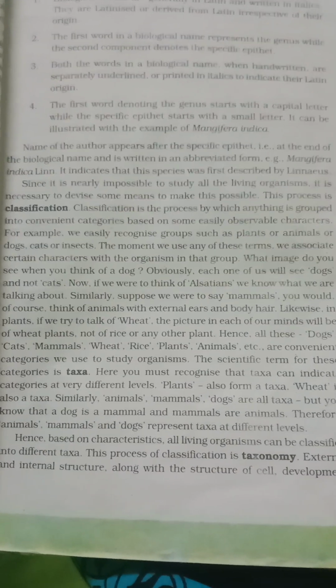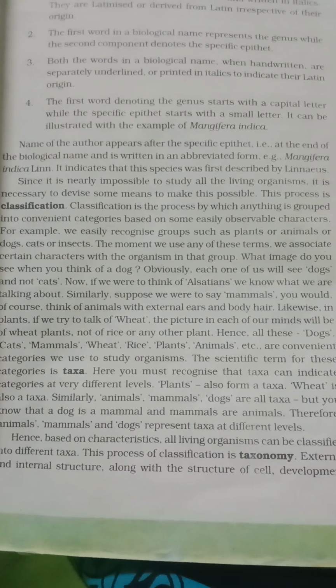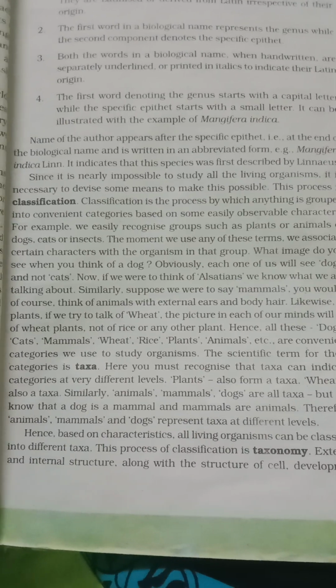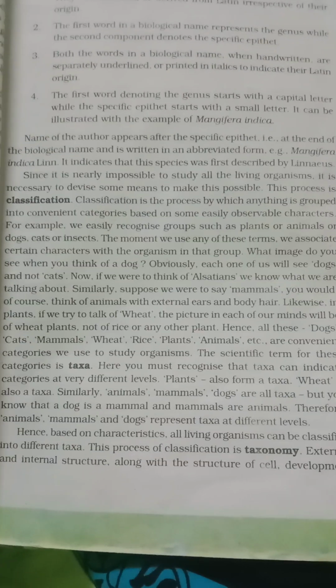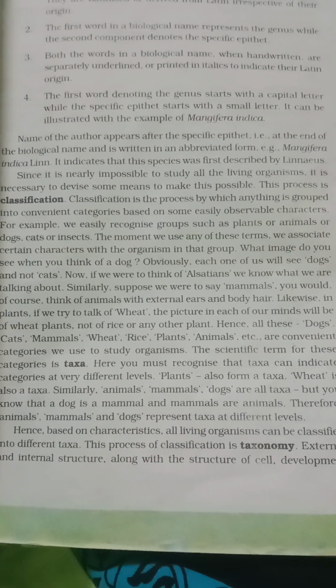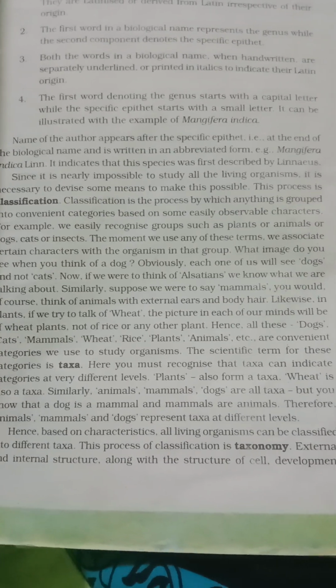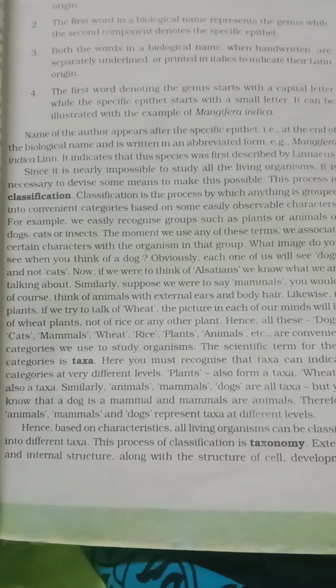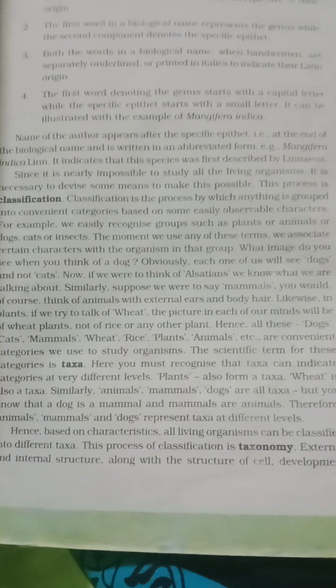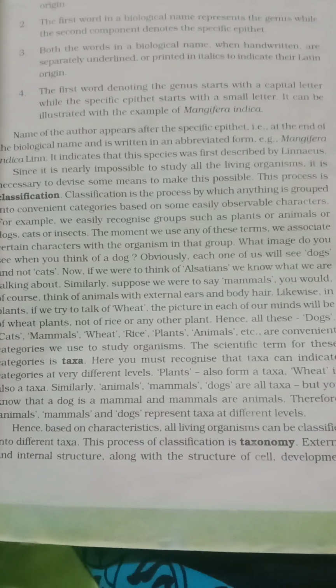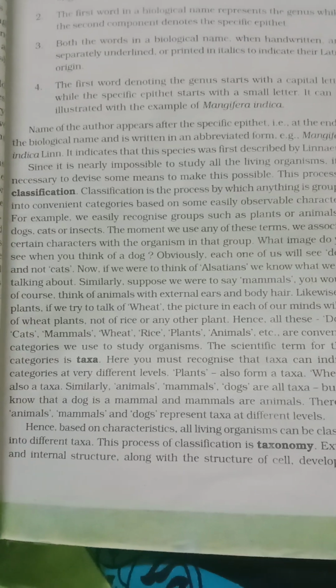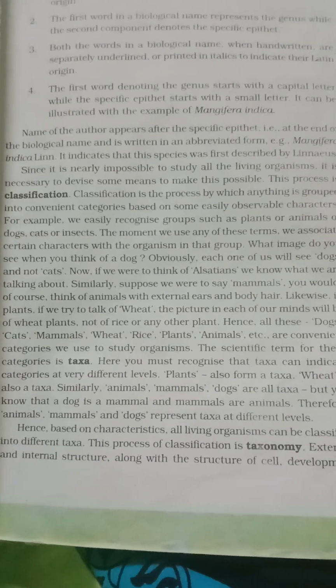This process is classification. Classification is a process by which anything is grouped into convenient categories based on some easily observable characters. For example, we easily recognize groups such as plants or animals or dogs or cats or insects. The moment we use any of these terms, we associate certain characters with the organisms in that group.